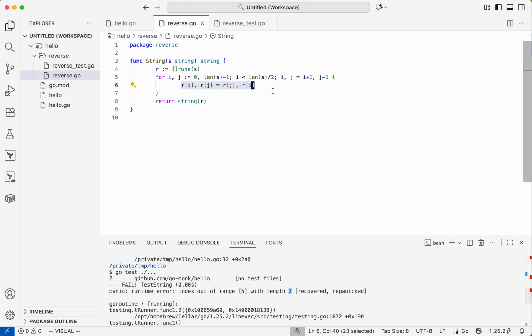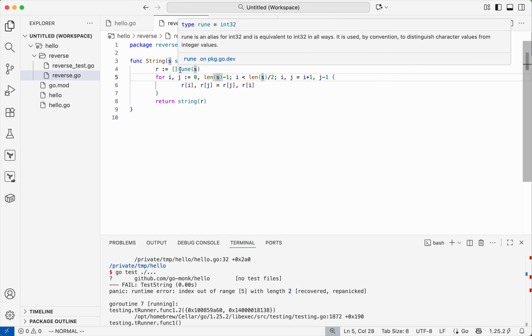What's going on here? If you look carefully, I'm working with the rune slice here, but here I'm working with the string, and string is a slice of bytes, while a slice of runes is, let's say, a slice of characters.